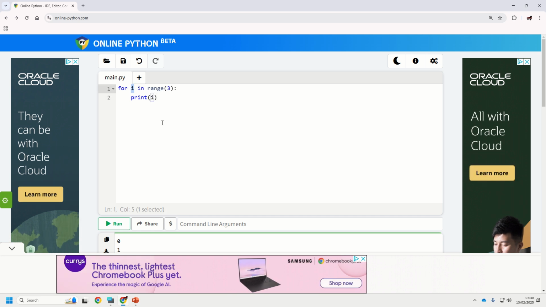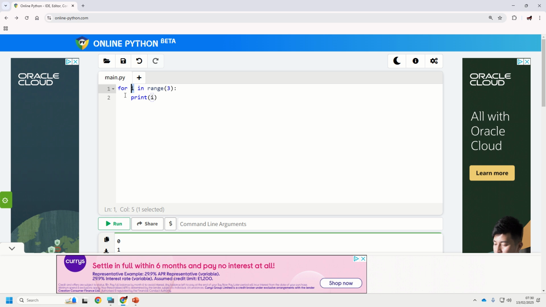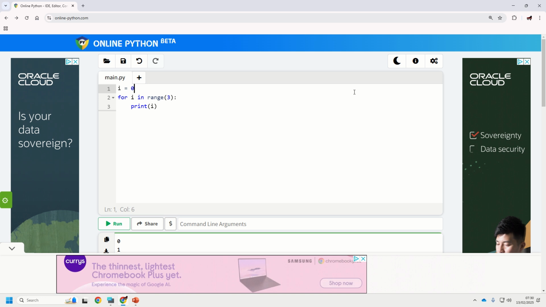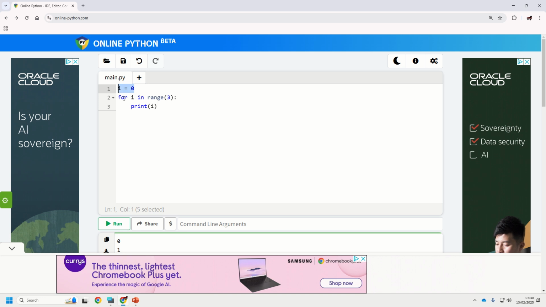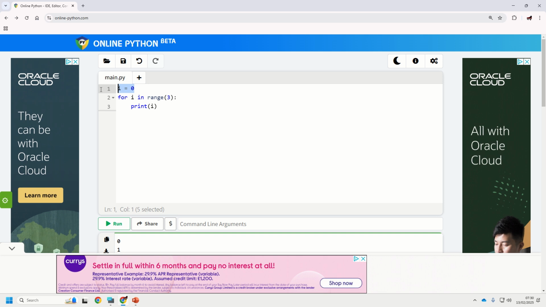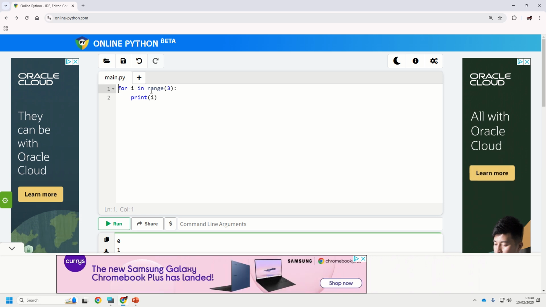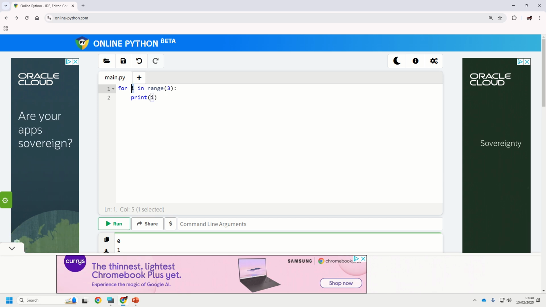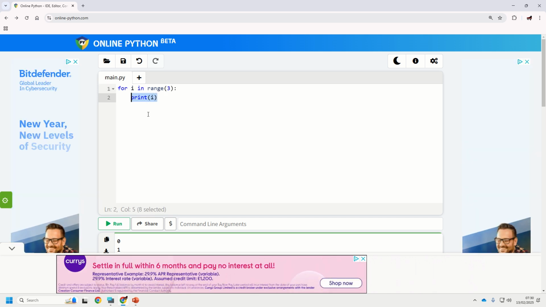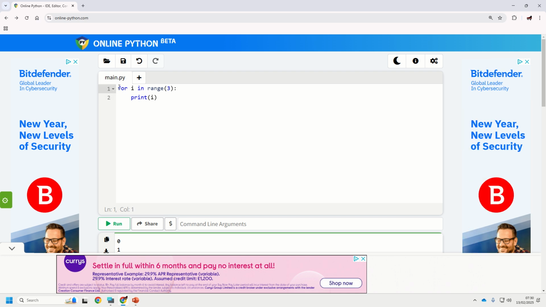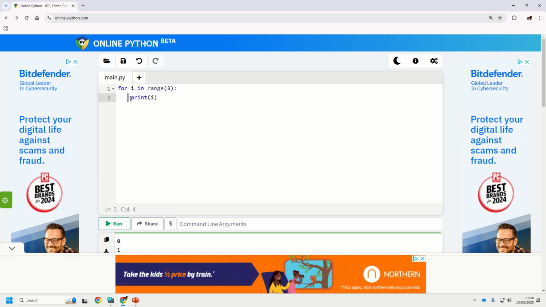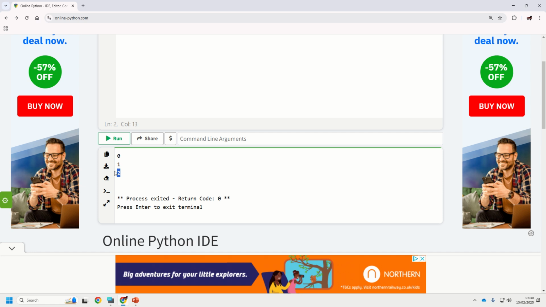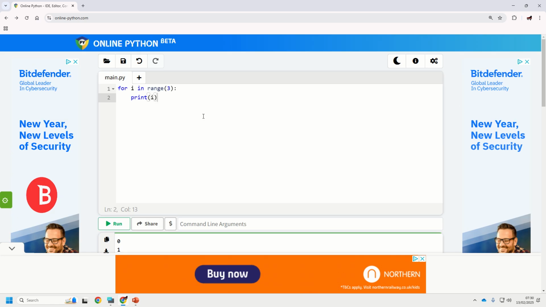Now the variable that you create, it automatically assigns a value of 0 to it. In some programming languages, you'll see it declared first to say what the value is at the start. In Python, it automatically creates it as 0 for you unless you tell it otherwise. So it starts it off at 0 and it prints out 0. Then because it's a loop, it goes back to the first line and repeats it again. So now it'll do this again, and it'll do it one more time. It does it 3 times, and that's why the output is 0, 1 and 2.